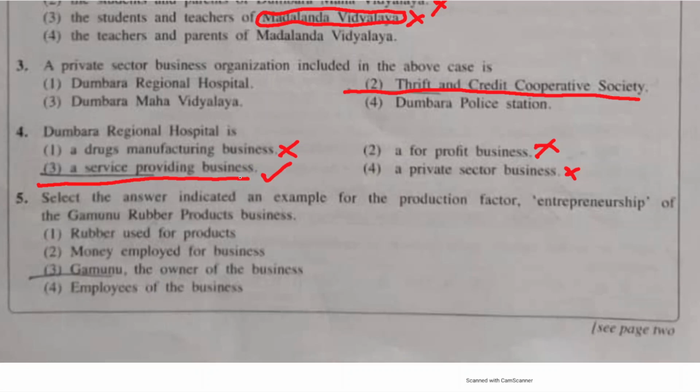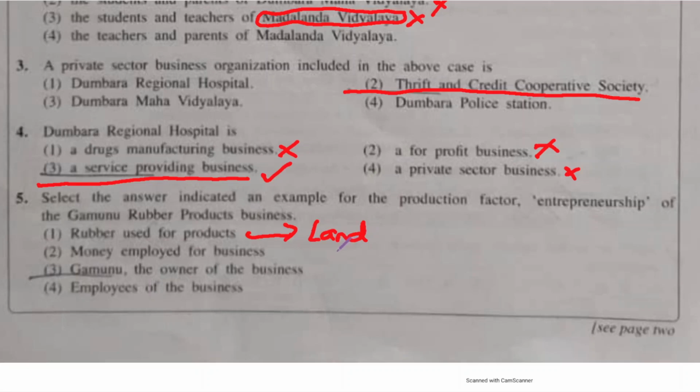Answer 3. Fifth one, select the answer indicated an example for the production factor entrepreneurship of the Gamunu rubber products business. Now they want an example for the production factor entrepreneurship. First option says rubber which is used for business. Now rubber which is used for business of course falls to the natural resources category. Why? It is extracted from the nature itself. So this falls into the category called land.